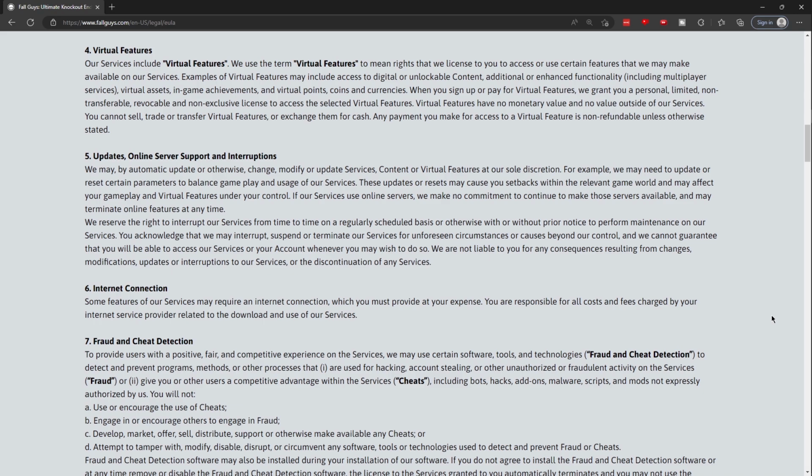Virtual features have no monetary value and/or value outside of our services. You cannot sell, trade, or transfer virtual features or exchange them for cash. Any payment you make for access to a virtual feature is non-refundable unless otherwise stated.